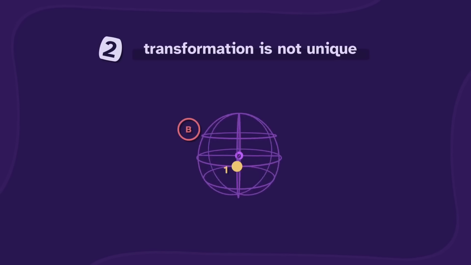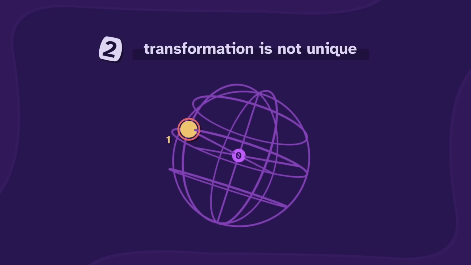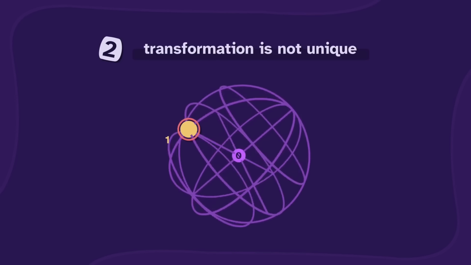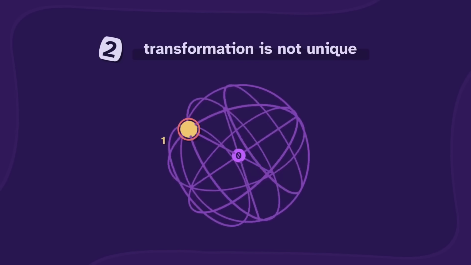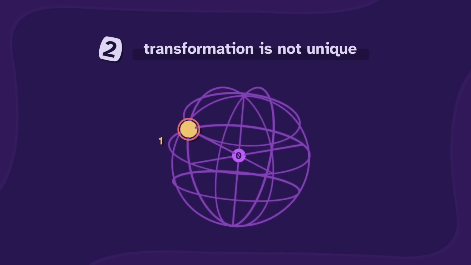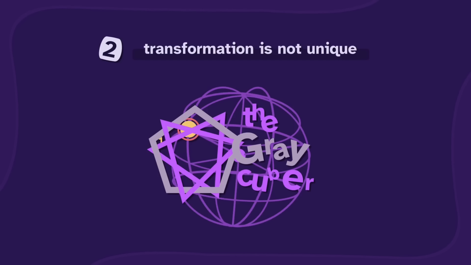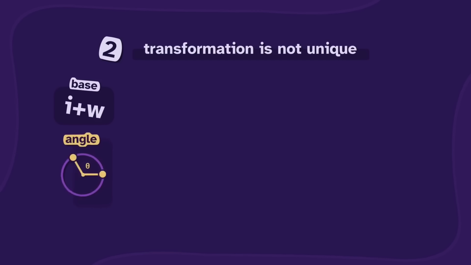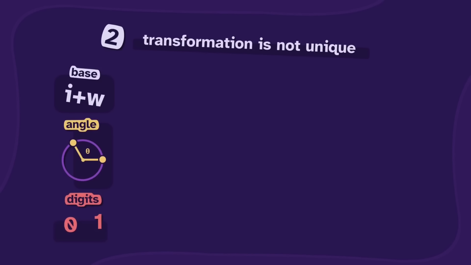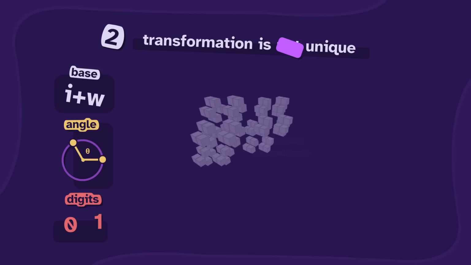If we pick a base, then we can rotate and stretch to meet these requirements, but then we can apply an extra rotation around 0 and the base. This still meets the requirements. So to be specific, we need to pick a base and an angle for this extra rotation. Then throw in some digits, and this uniquely defines a fractal.